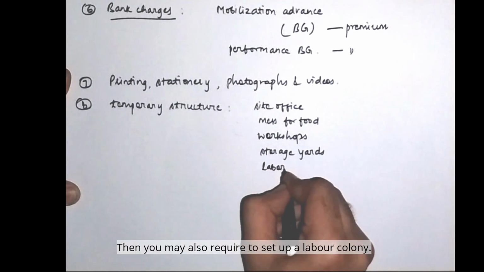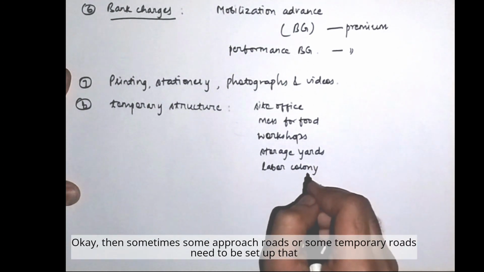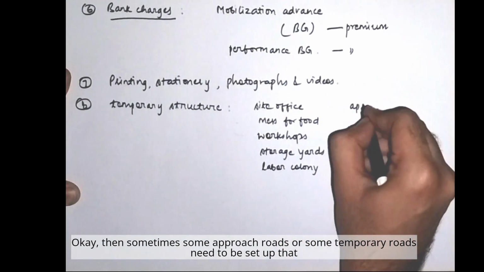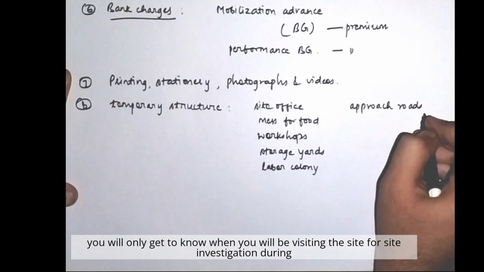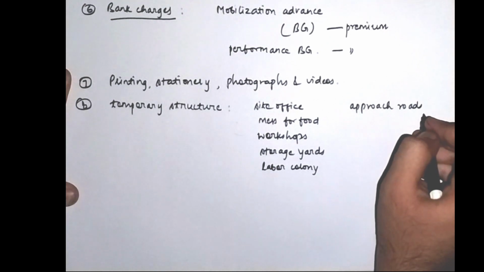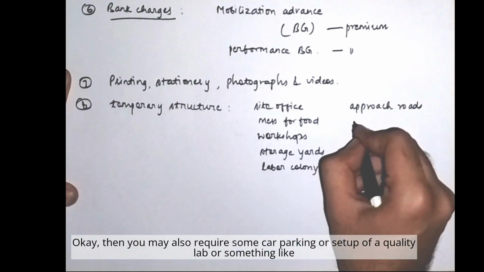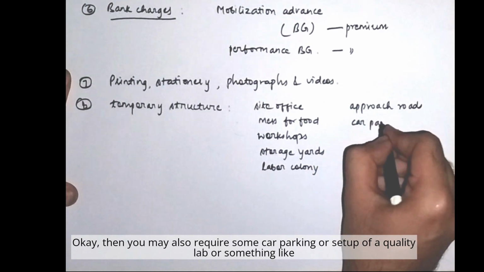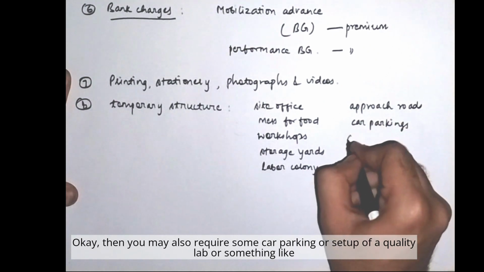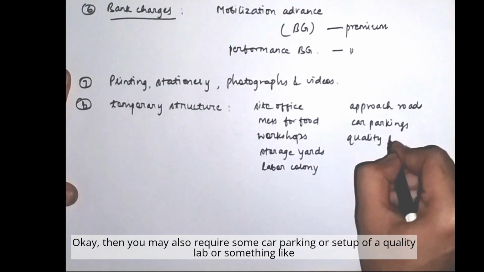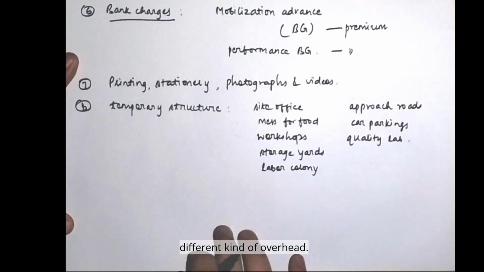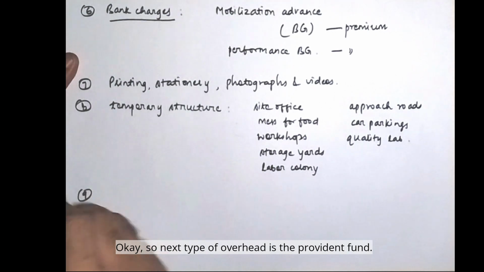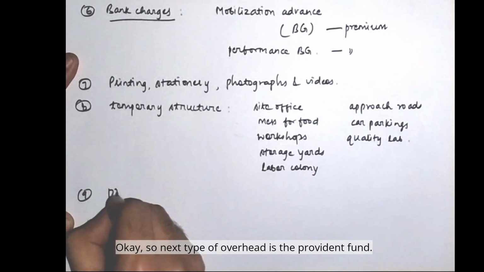Then you may also require to set up a labor colony. Okay, then sometimes some approach roads or some temporary roads need to be set up, that you will only get to know when you visit the site for site investigation during the tendering stage. Okay, then you may also require some car parkings or setup of a quality lab or something like that. So all these things will be constituted as a part of temporary structures, and this will be a different kind of overhead. Okay, so next type of overhead is the provident fund.